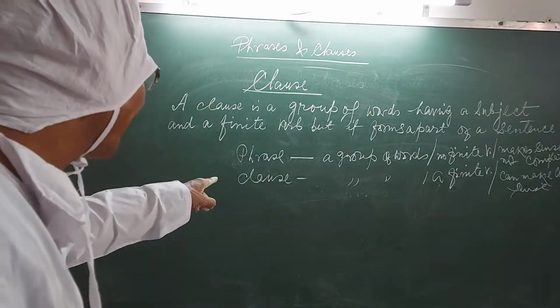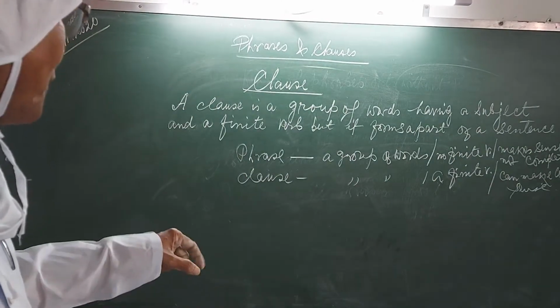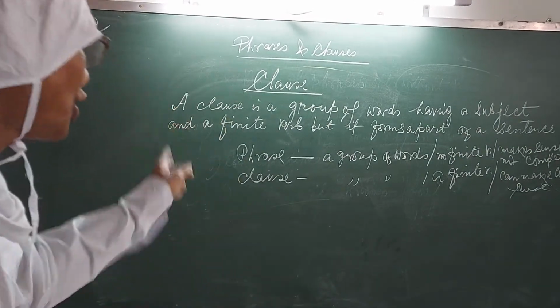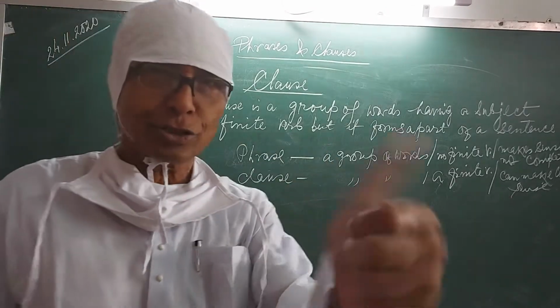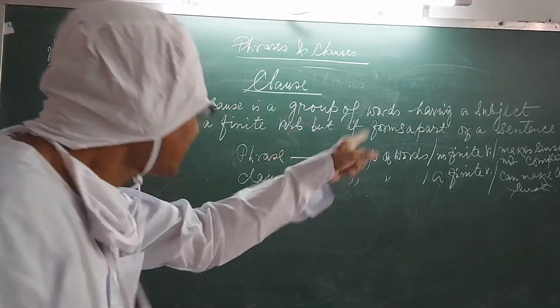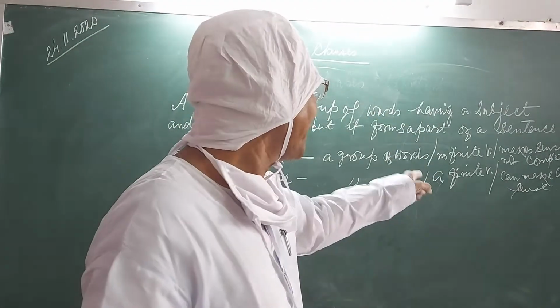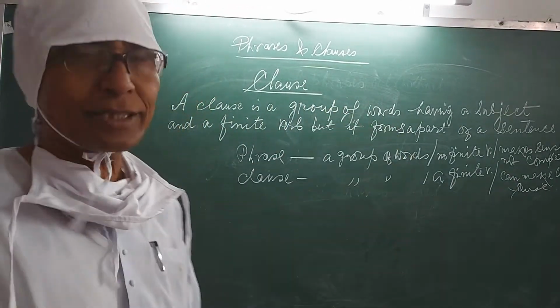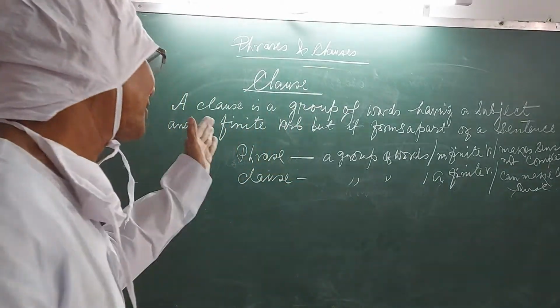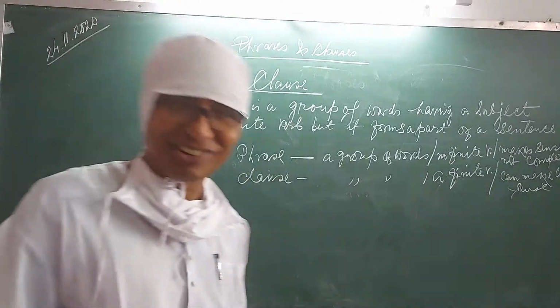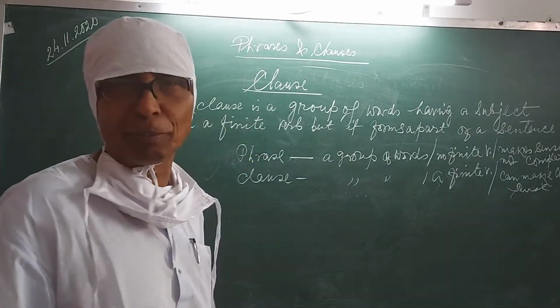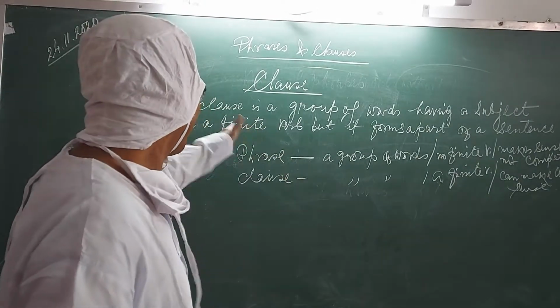Understand? This is the difference between phrase and clause. A phrase is a group of words, a clause is a group of words. A phrase has no finite verb, but a clause must have a finite verb. A phrase makes sense, but not complete sense. But a clause can make complete sense. Understand?